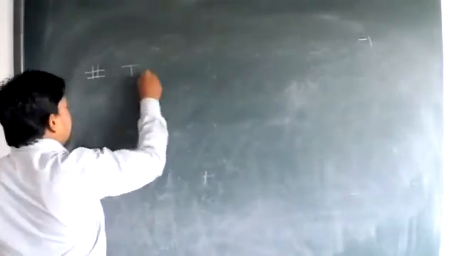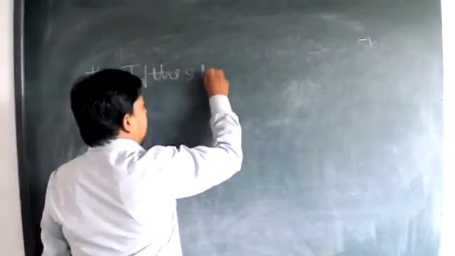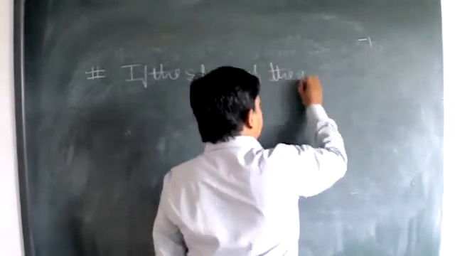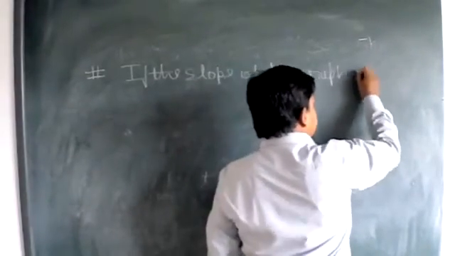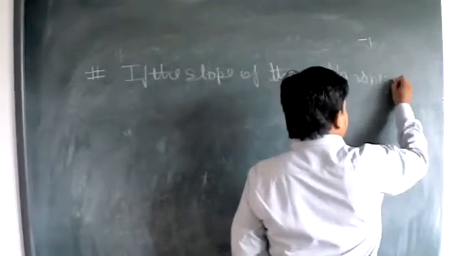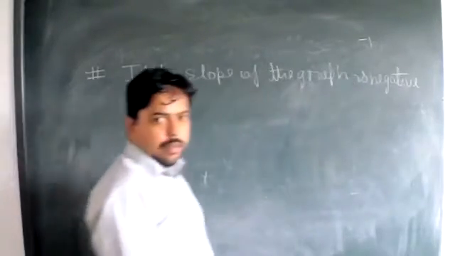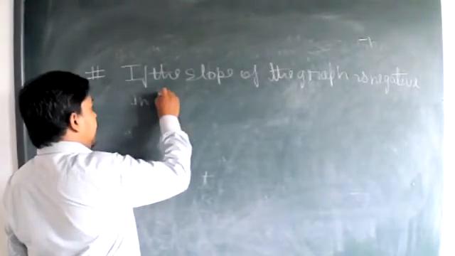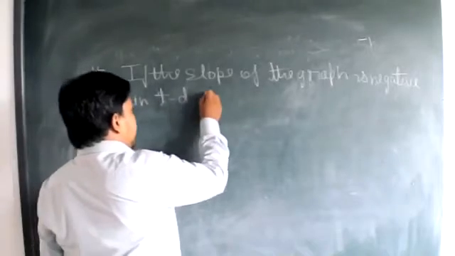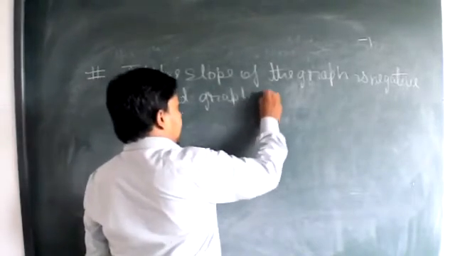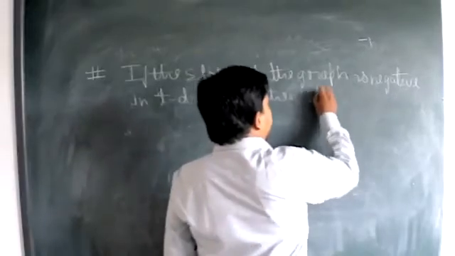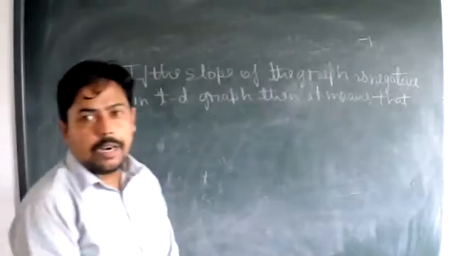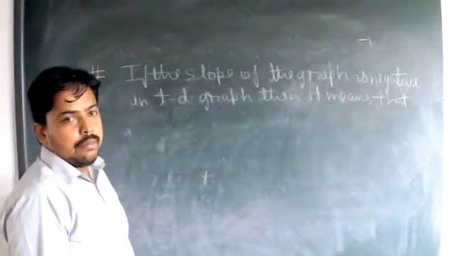if the slope of the graph is negative in the time displacement graph, then it means that our body is coming back to its initial position.